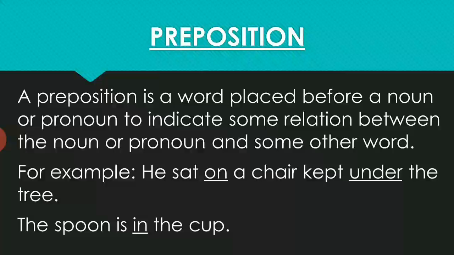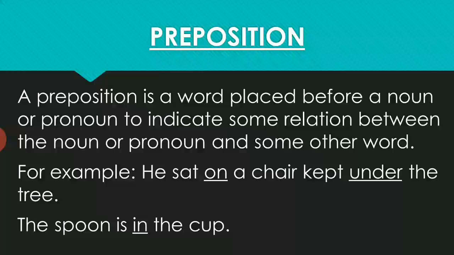For example, he sat on a chair kept under the tree. Over here, the preposition on is showing the relation between the pronoun he and the noun chair. Similarly, the preposition under is showing the relation between the noun chair and the noun the tree.